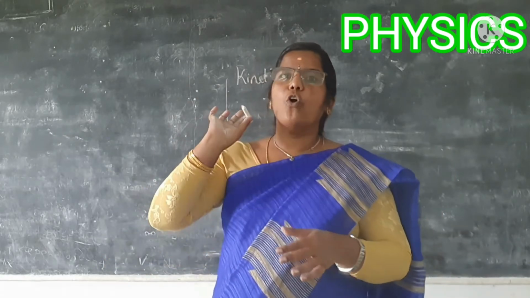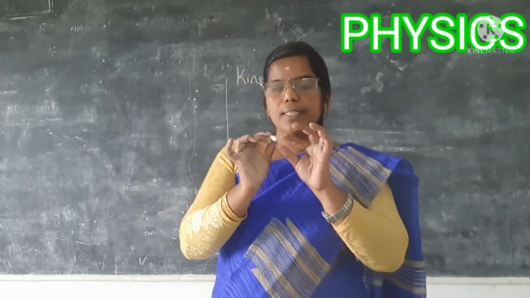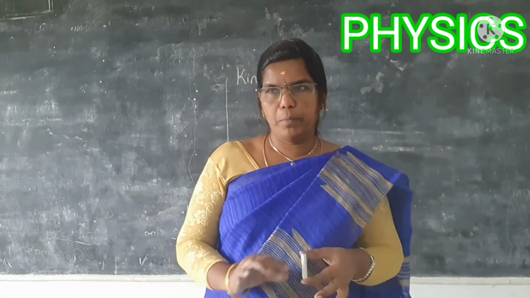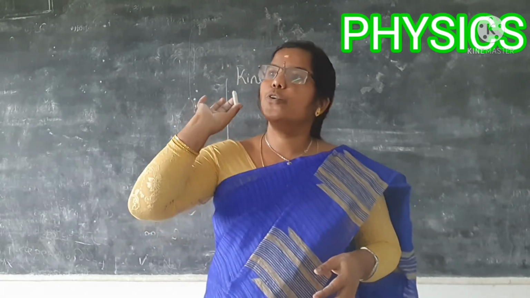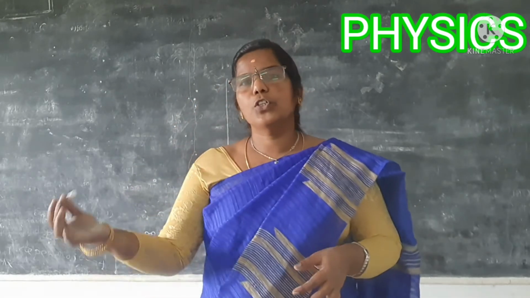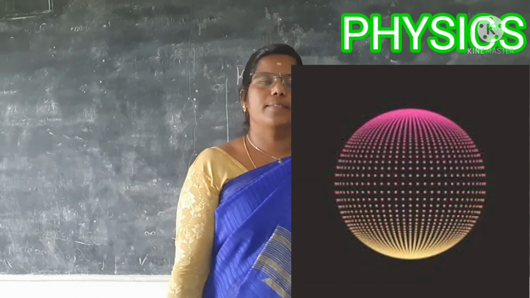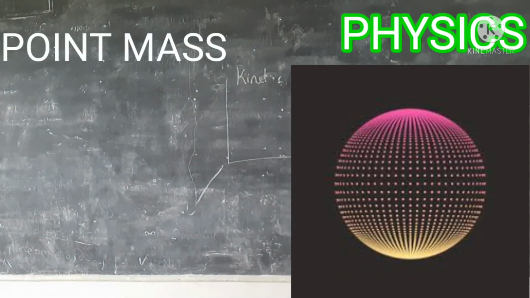Like that, if I am throwing this here, this is not a very minute object, but I will consider this as a point mass. That is easy for me to understand the motion of this particle. Okay, so this is called a point mass. In this point mass, the mass of the object is assumed to be concentrated at a point.